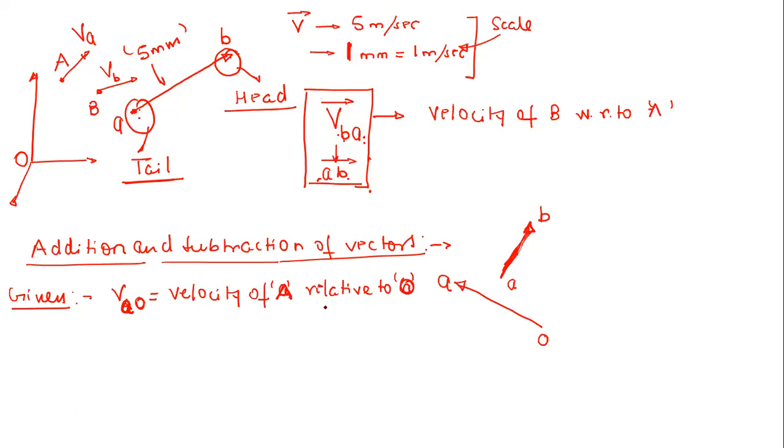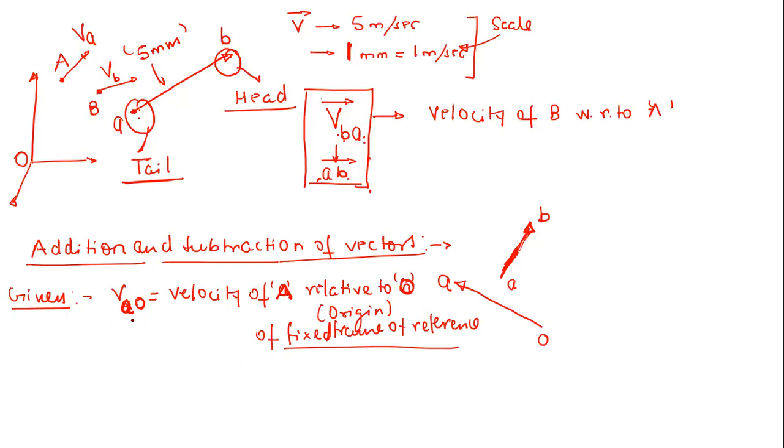This O, you can assume, is our origin, right? So first of all, is this an absolute quantity or a relative quantity? This also you need to differentiate. This point O is the origin of some fixed frame of reference. So is this VAO an absolute velocity vector or a relative velocity vector?